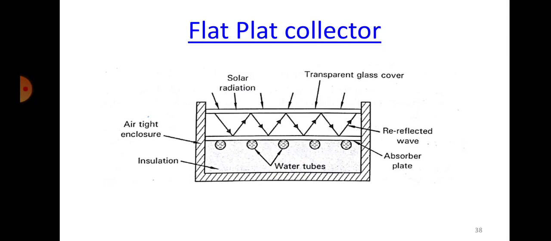In the majority of cases it is always water only, but there are some other applications also where it can be used, like drying of food grains or seasoning of wood, etc. But the majority of the application we are seeing here is basically for heating of water.